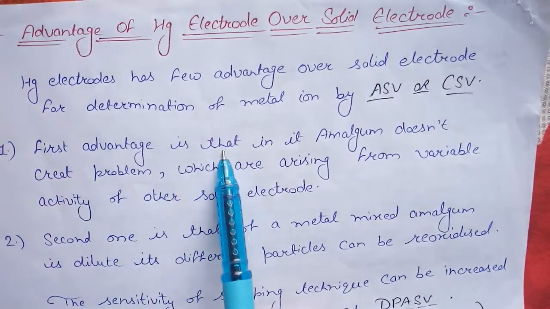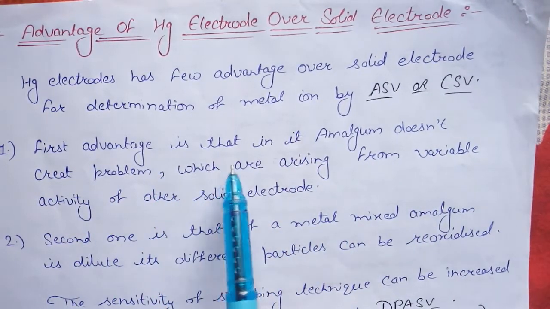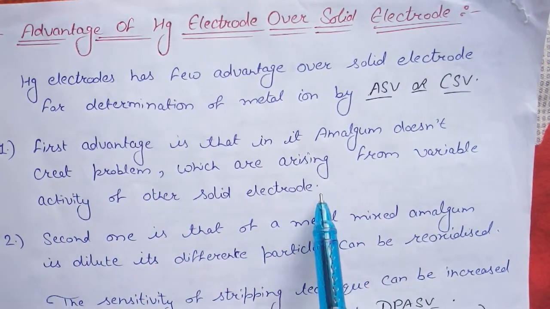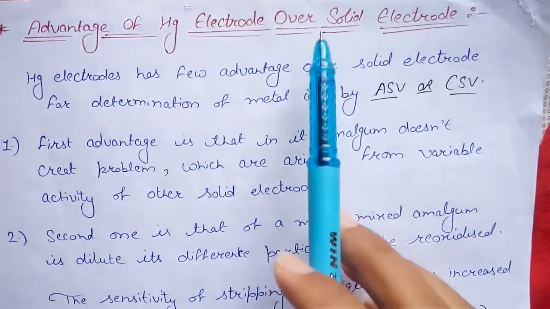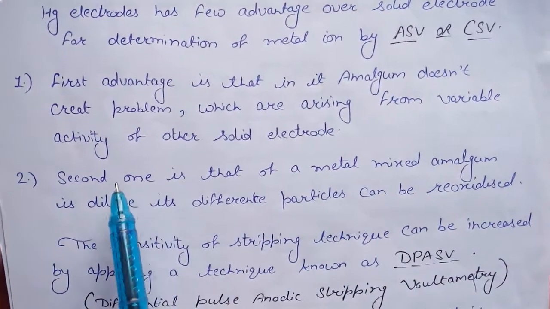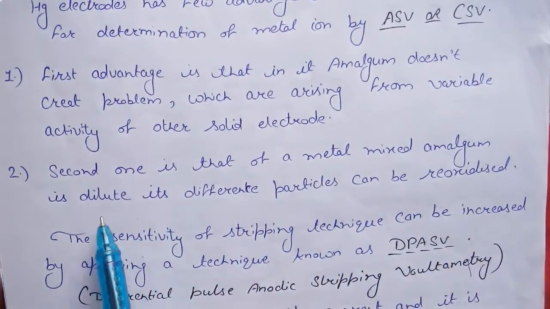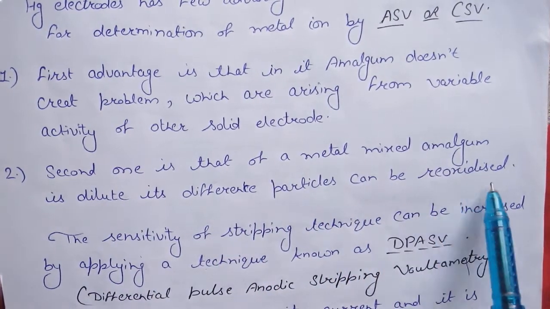The first advantage is that the amalgam doesn't create problems which arise from the variable activity of other solid electrodes. So the mercury amalgam will not create any kind of problem. Second, when a metal in the amalgam is diluted, its different particles can be reoxidized.